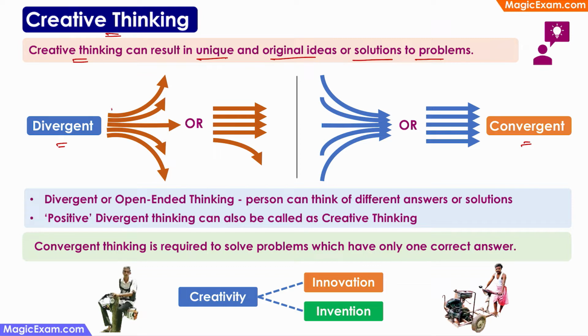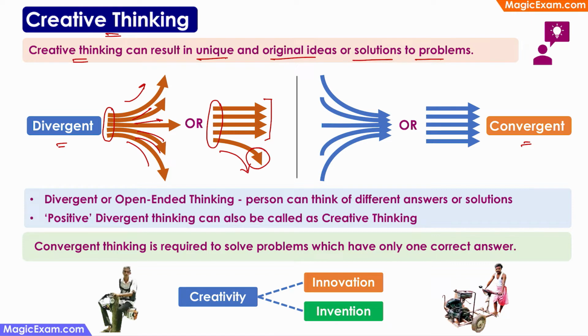Divergent thinking means that if you give the same kind of problem to a set of children, and every child is trying to solve it in a different way, looking at it from different angles and trying to find a different solution, then that is divergent thinking. Typically in a classroom, if you give a standard problem to all the children, most of them might use a standard process, whereas there might be some gifted children who look at the problem in a different way, from a different angle. So this is divergent thinking.